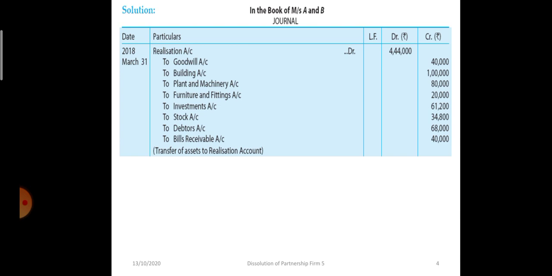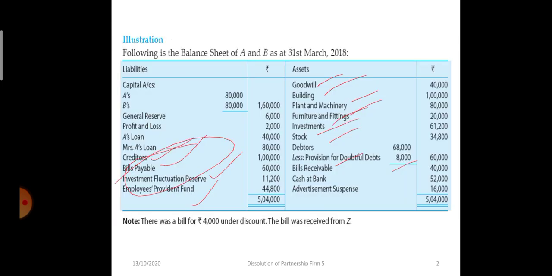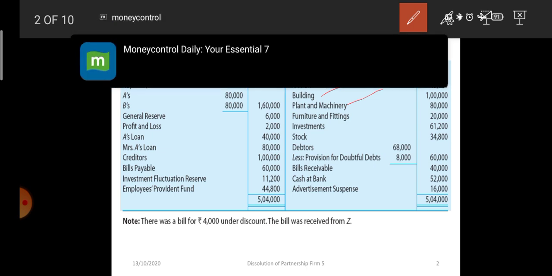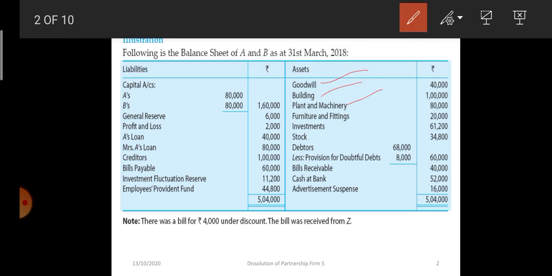Now see, this is the first journal entry. As I said, all the assets, goodwill, building, plant and machinery, furniture, investment, stock, debtors, bills receivable, all will be transferred to the debit side of the realization account.